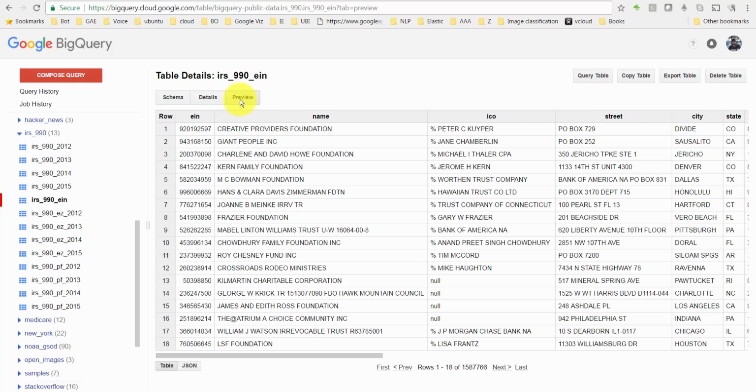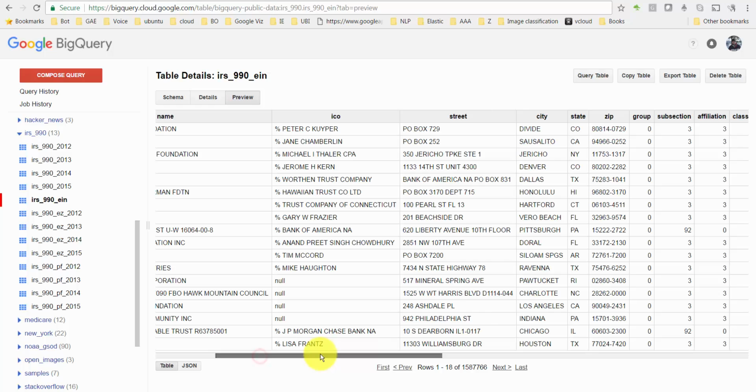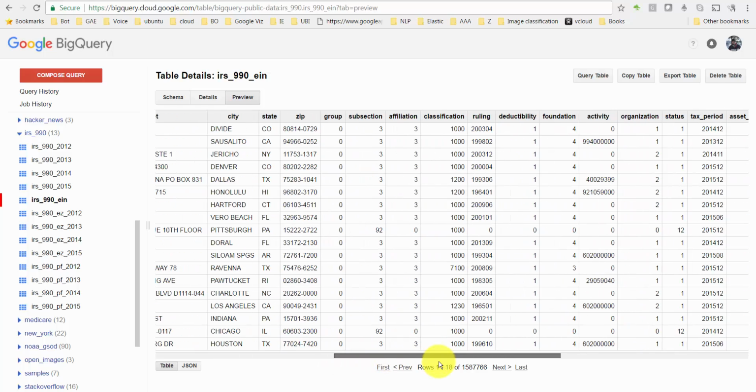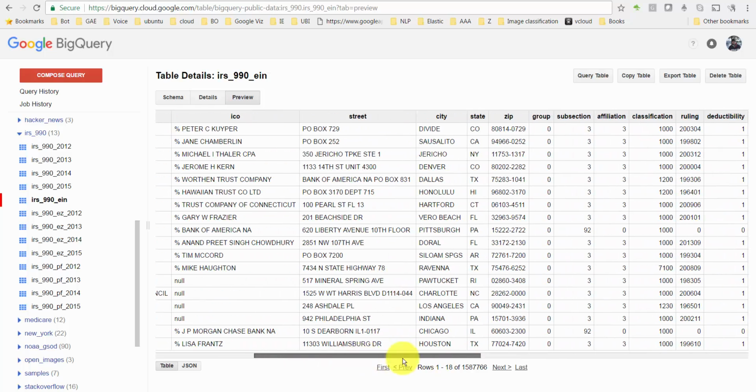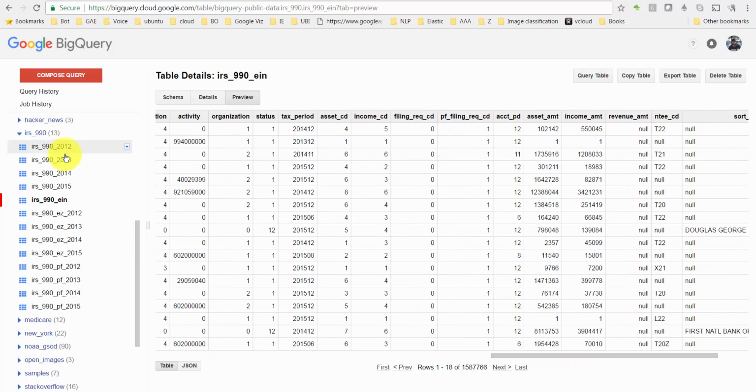Let's preview the data here. Basically, this particular table has names and addresses of various non-profit organizations, and I believe the other tables have the returns filed by each of these organizations from the year 2012 to 15 or so.